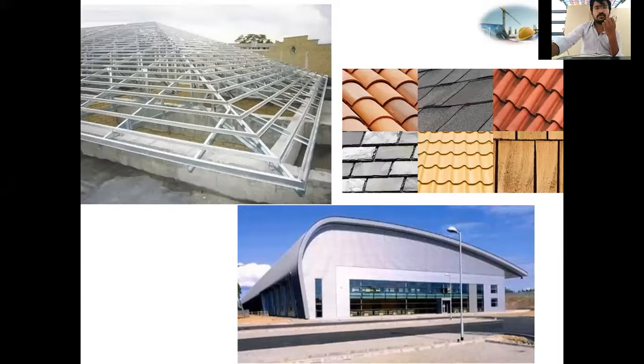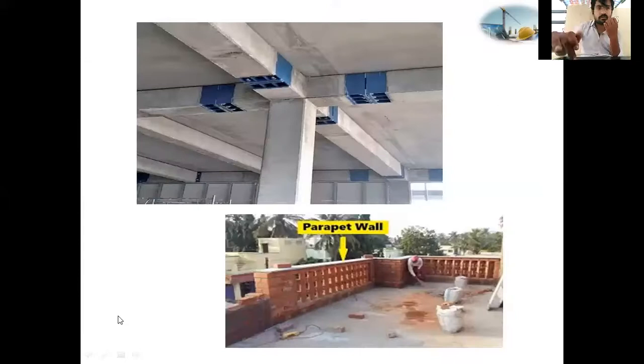In a tiled roof also there will be no additional floor, because there is no such flat surface. If you see the flat roof, on the top of the terrace the surface will be flat, so you can construct another floor over it. Have you got it?